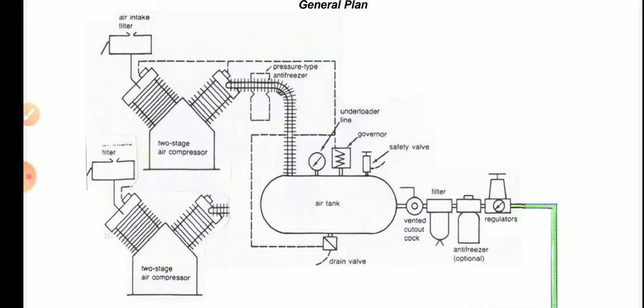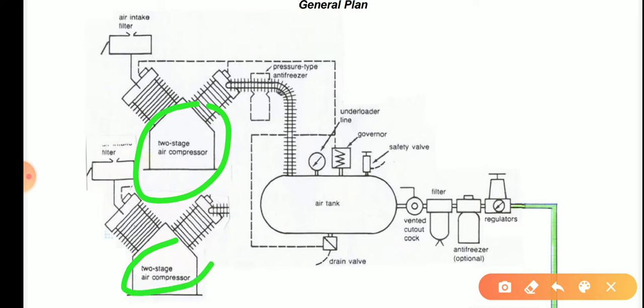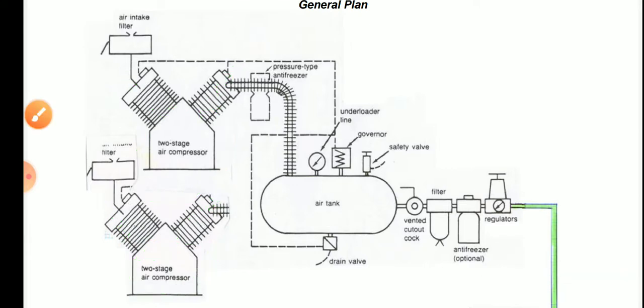In that, you see, this one is one air compressor and this one is another compressor. What does two stage mean? This is one and this is two, like that. So they are using a two stage compressor.